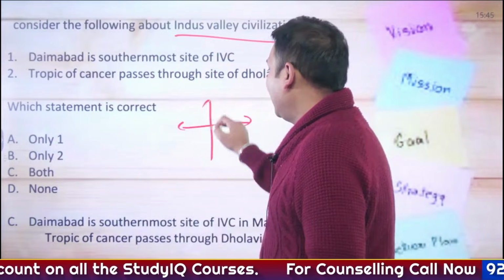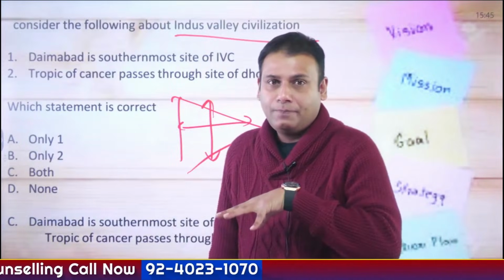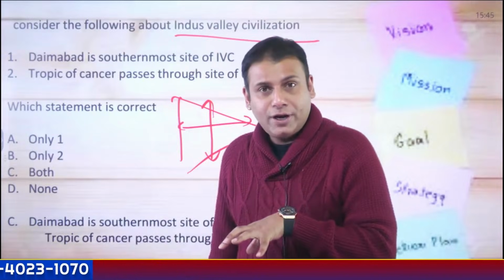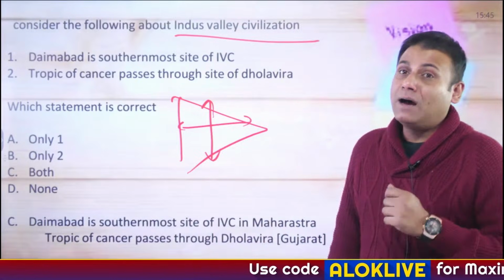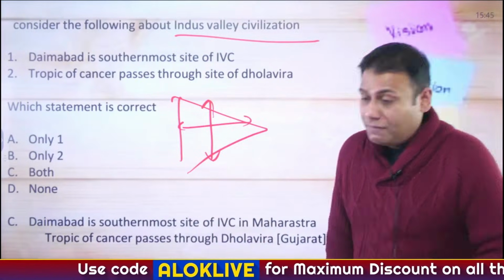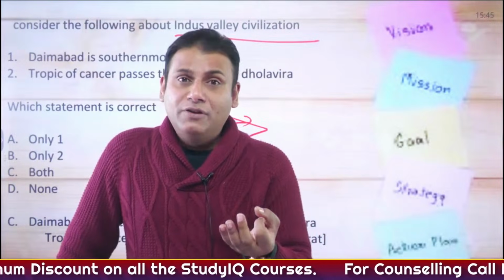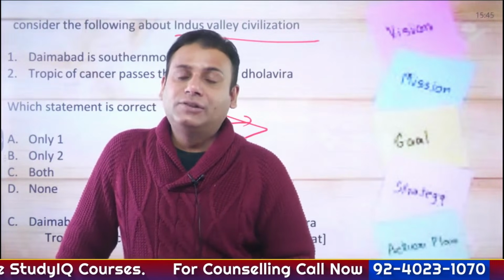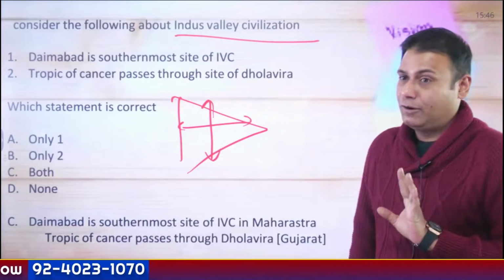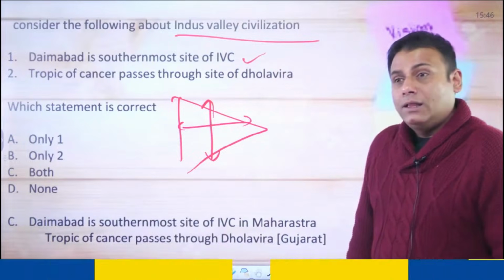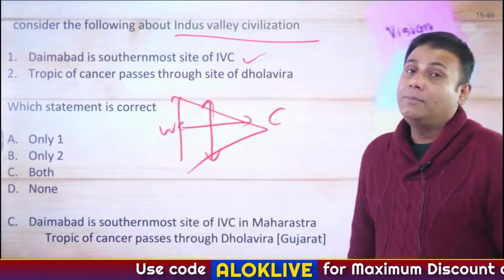If I speak about the extent of the Indus Valley Civilization, if somebody has an aerial view of it, it will look roughly quadrilateral or triangular in shape. The northernmost site of the Indus Valley Civilization is Manda, located in Jammu and Kashmir. In terms of the Indian subcontinent, the northernmost site precisely is Shortugai, located in Afghanistan, and Mundigak, also in Afghanistan. The southernmost site is Daimabad, located in Ahmednagar district of Maharashtra, so this statement becomes correct. Then the westernmost site is Sutkagen Dor, located on the Pakistan-Iran border, and the easternmost site is Alamgirpur.